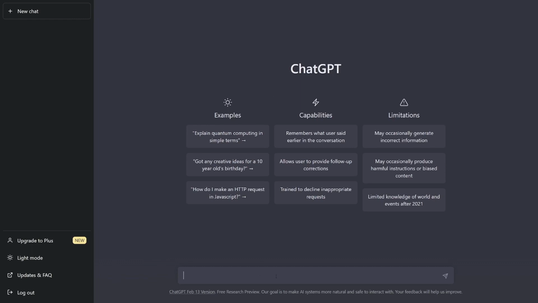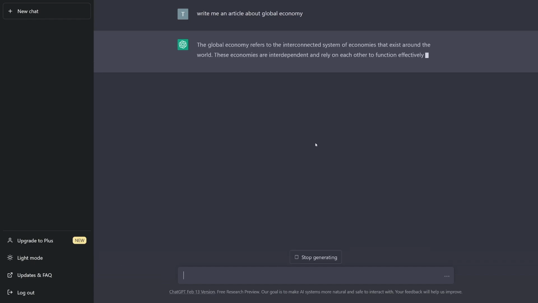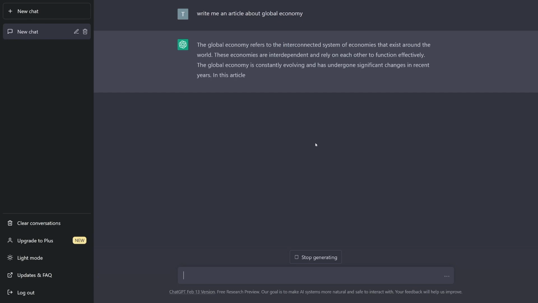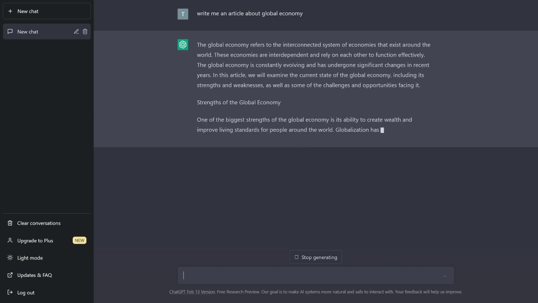So for example, I can just ask ChatGPT, write me an article about global economy, let's say. Let's just do it like that, and it's going to start writing the article right away. And what you can do is you can just copy and paste the thing, and then just sell it. But of course, as I've told you, you might get into some trouble, and that's what we don't want to do. Okay, so I'm just going to wait until it writes the article,